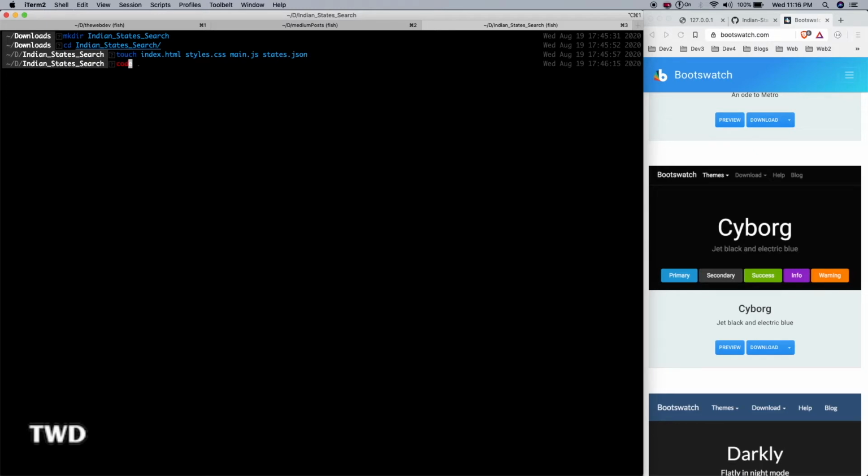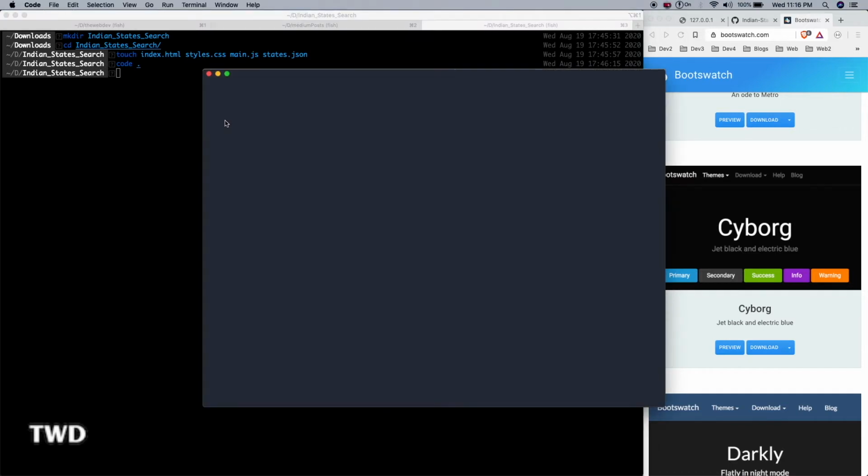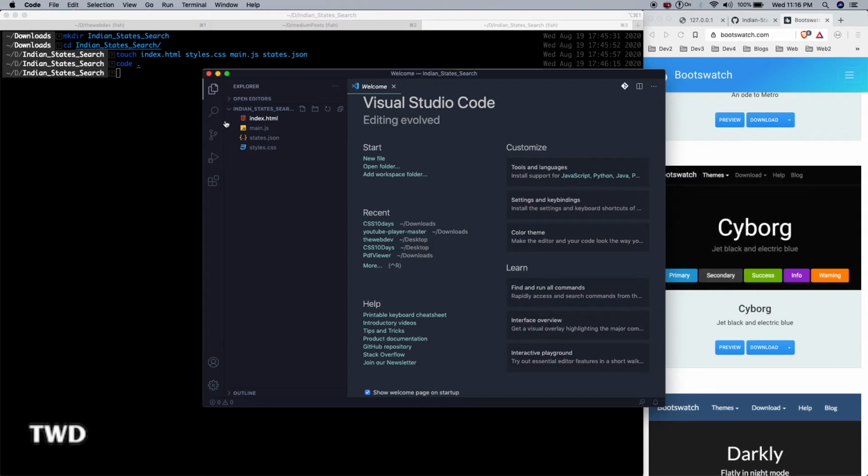Then I will start my code, Visual Studio Code. All these things you can do not just from the terminal, but from Windows also. If you are using Windows, it's just easy. Just create a folder, then create these files, and then open it with Visual Studio Code.